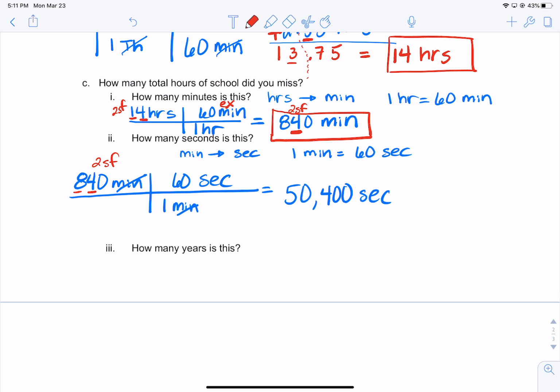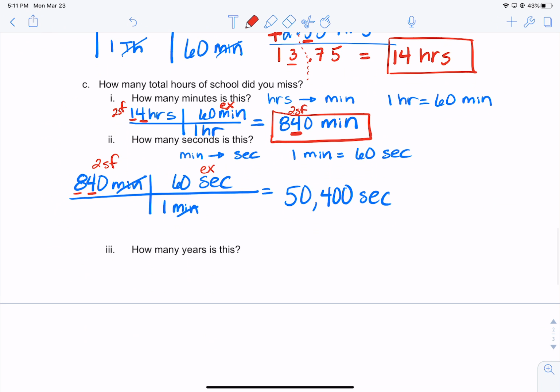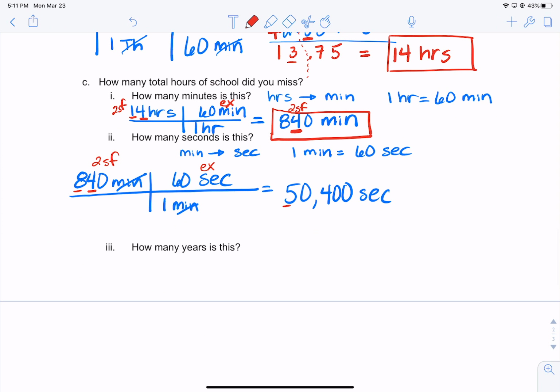1, 2. We don't count that 0 because we're not supposed to. This one is exact. So that means we have 2 sig figs. We need to round to this place, so we look at that 400. That means we round not to 50, you guys, but to 50,000. And then because that's ambiguous, we'll just put a line under the 0 to show that that is the significant place value. And our units are seconds.